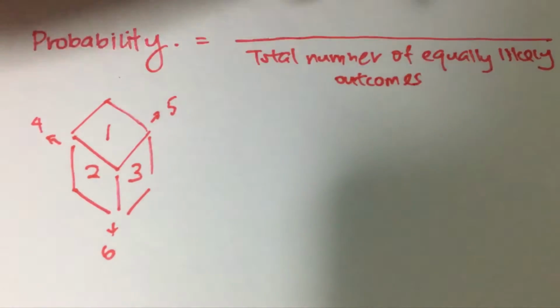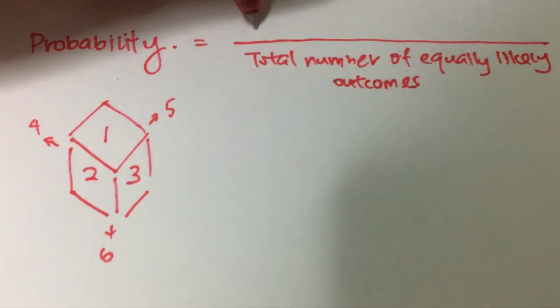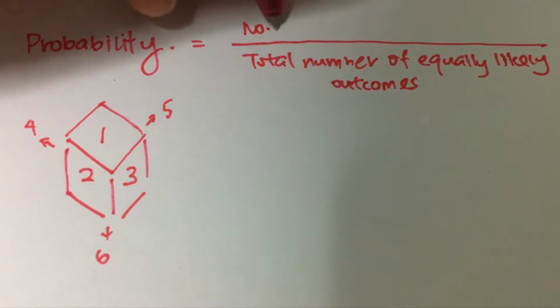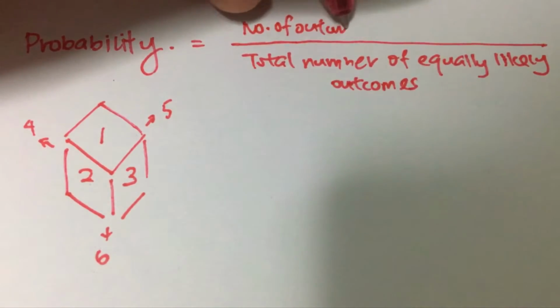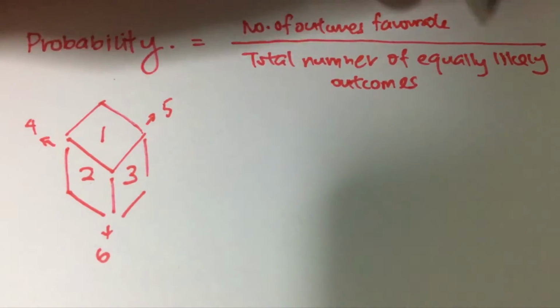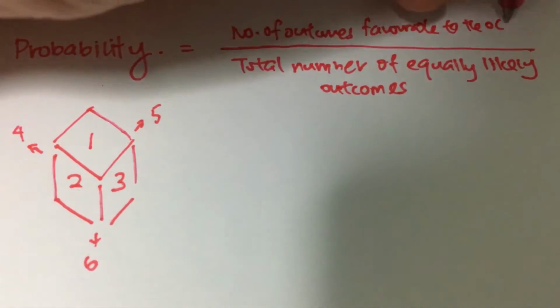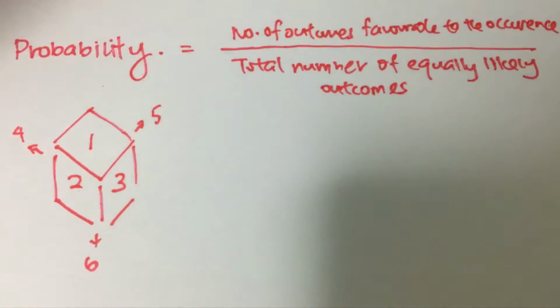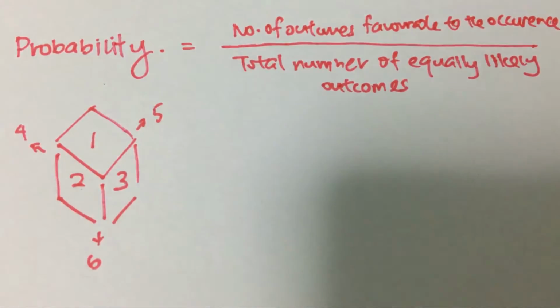So the probability is simply the number of outcomes favorable to the occurrence over the total number of equally likely outcomes.